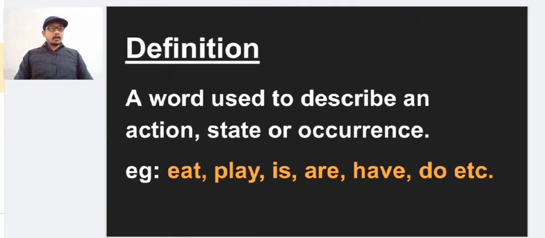So what is a verb? A word used to describe an action, state or occurrence. The definition is very clear here. The word which describes an action, or which tells a state of being, or an occurrence, we can call a verb. For example, eat, play, is, are, have, do, etc. There are so many verbs that we will be studying in this video.